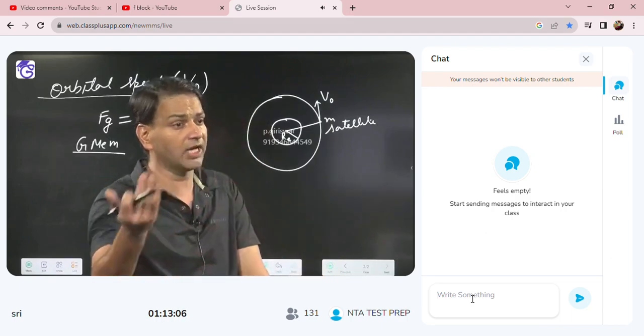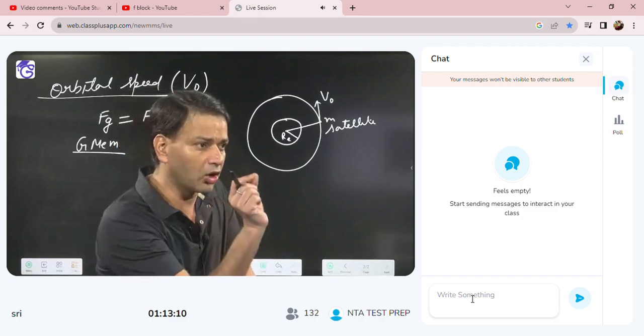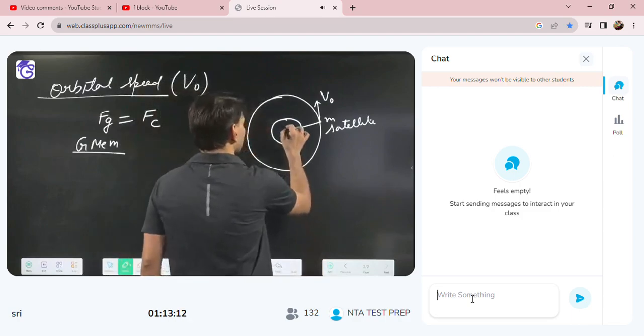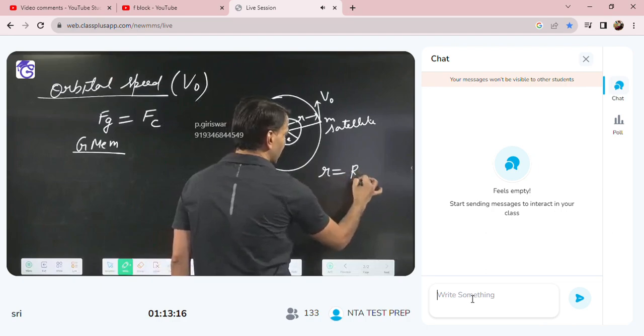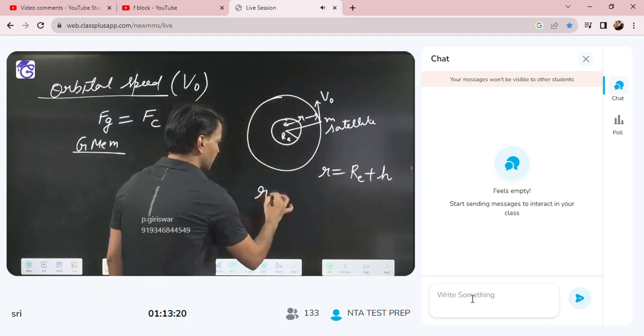If they have given the height of the satellite, then the orbit radius we will take as RE plus H. So this is the orbit radius, where small r is the radius of the orbit.